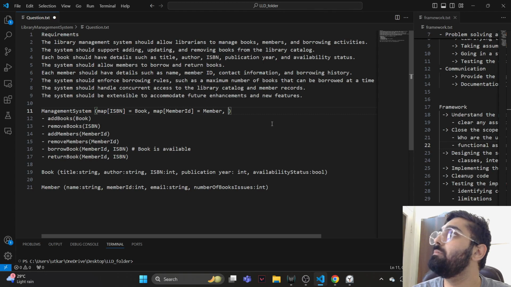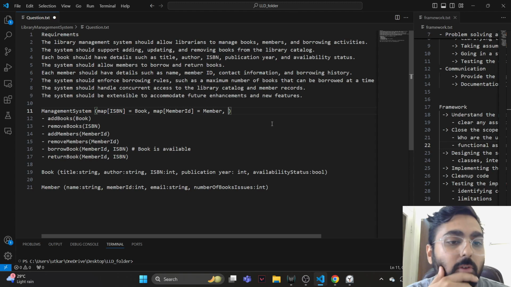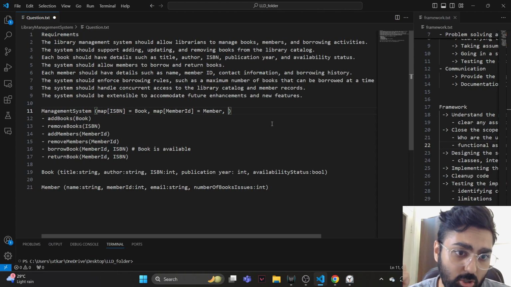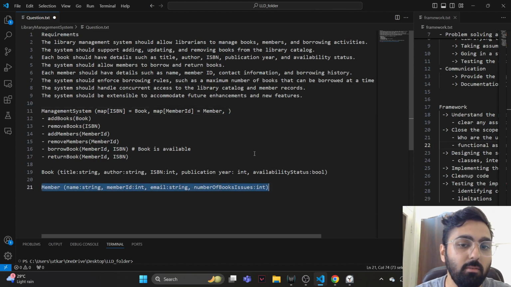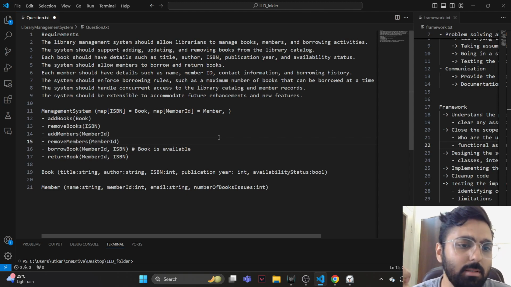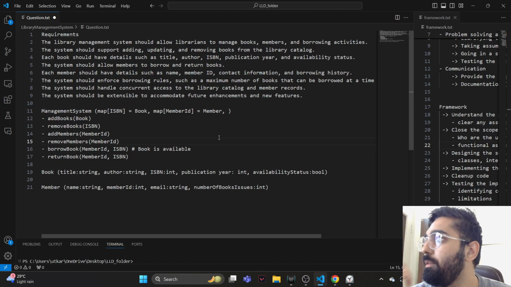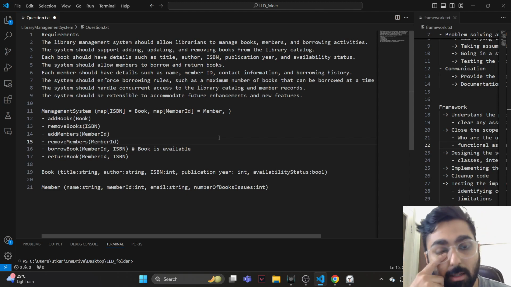We can keep it as, so what is the operation we have to perform? We need to keep track of how many books in the member instance itself. But the actual books, should we keep them in the member instance, or should we keep them in the management system? So a member has the number of books they've issued, and the actual books that were issued, we can keep that as well in the member system. That is one way to go about it.